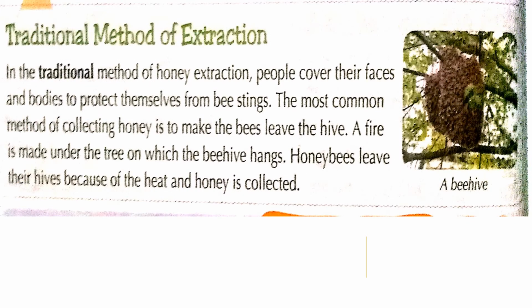So children, honey extraction is again of two types: the traditional method and the modern method. First here we will see the traditional method of extraction. Let's read this. In the traditional method of honey extraction, people cover their faces and bodies to protect themselves from the bee stings. The most common method of collecting honey is to make the bees leave the hive. A fire is made under the tree on which the beehive hangs. Honeybees leave their hives because of the heat and honey is collected.